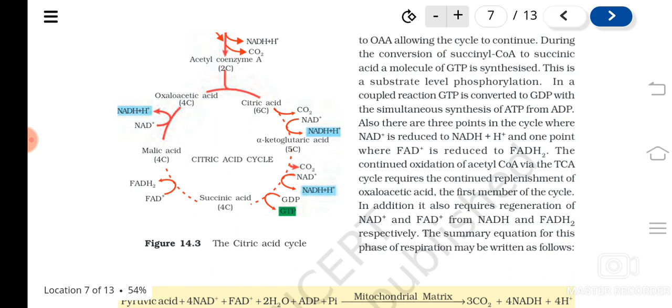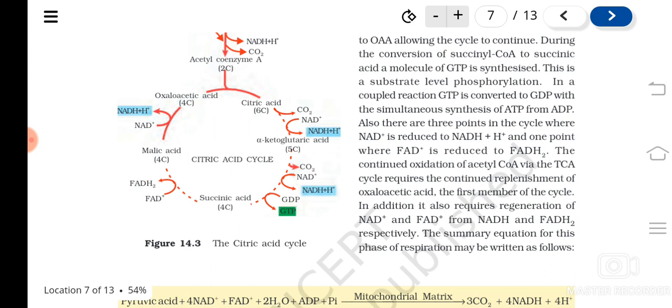Understood? Then succinic acid will get converted to malic acid. Another process, and here you can see a molecule of FADH2 is formed. FADH2 is just like NADH2, but FADH2 has the energy to produce only 2 ATPs, whereas NADH2 has the energy to produce 3 ATPs.